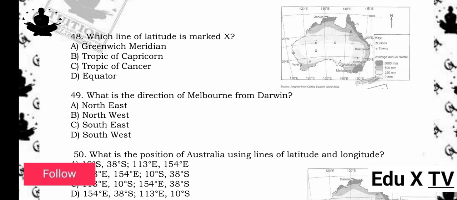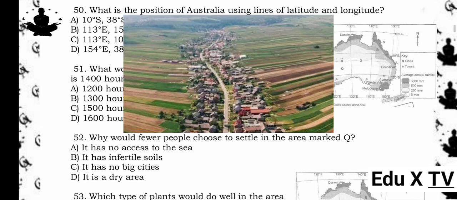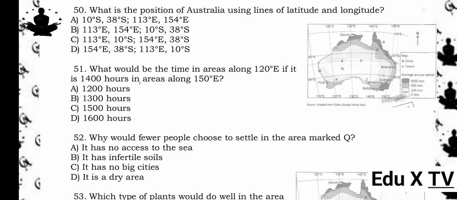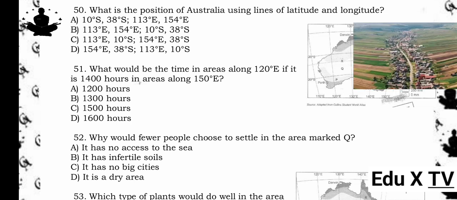50. What is the position of Australia using lines of latitude and longitude? A. 10 degrees south, 38 degrees south, 113 degrees east, 154 degrees east. B. 113 degrees east, 154 degrees east, 10 degrees south, 38 degrees south. C. 113 degrees east, 10 degrees south, 154 degrees east, 38 degrees south. D. 154 degrees east, 38 degrees south, 113 degrees east, 10 degrees south. The answer is C. Reason being, Australia stretches approximately from 113 degrees east to 154 degrees east (longitude), and from 10 degrees south to 38 degrees south latitude.